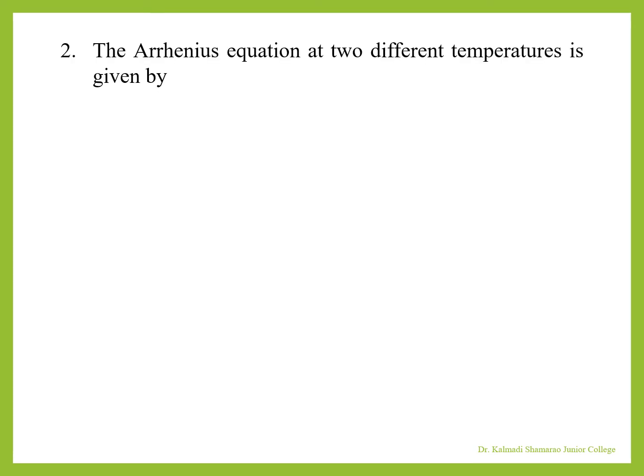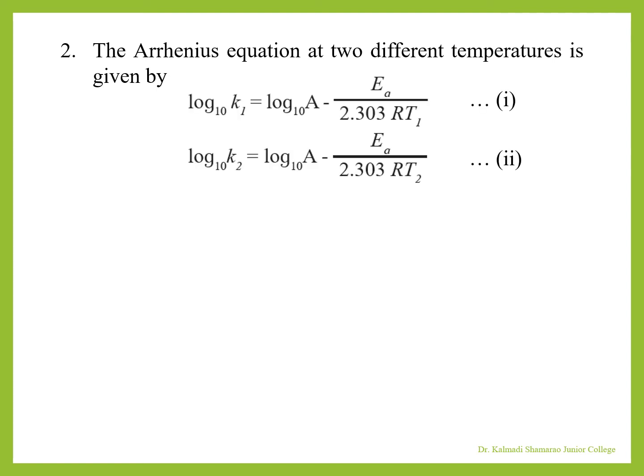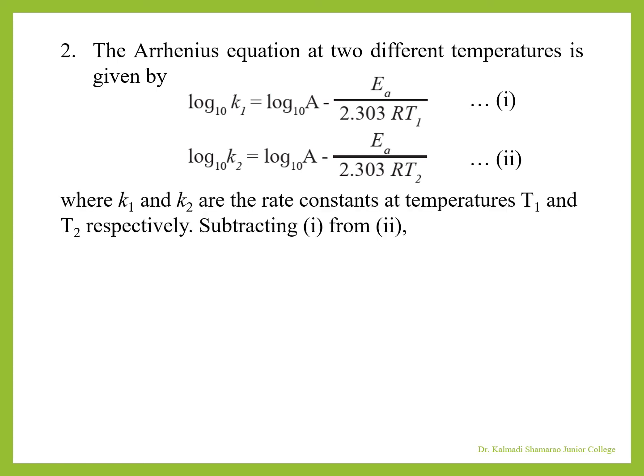We can calculate energy of activation by measuring rate constants at two different temperatures. The Arrhenius equation at two different temperatures is given by log K1 = log A - EA/(2.303 R T1). This is equation 1. Similarly, log K2 = log A - EA/(2.303 R T2). This is equation 2, where K1 and K2 are the rate constants at temperatures T1 and T2 respectively.